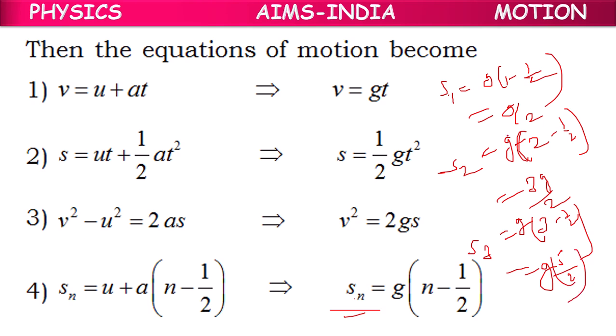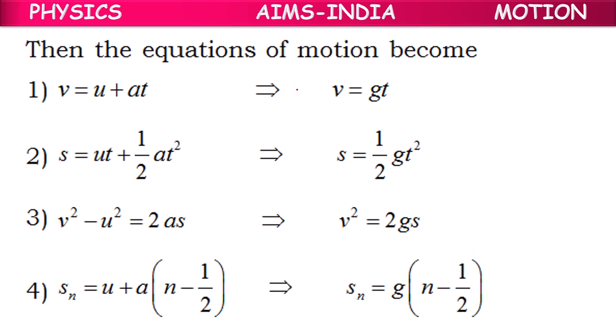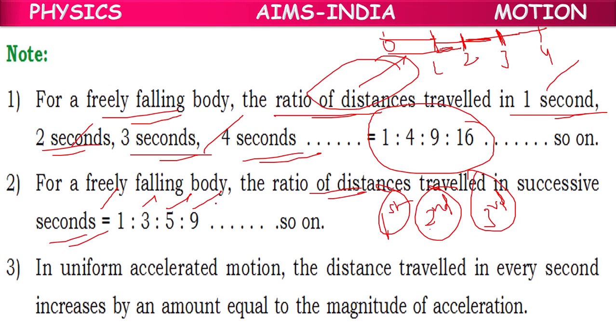If we do the ratio, G cancels, the 2s cancel. What we will be having here? G by 2 is 1, 3G by 2 is 3, 5G by 2 is 5. If you do the ratio, G by 2 cancels. Here there is nothing, means 1. So 1:3:5. Like that, 1:3:5:9 and so on. This is the ratio of distances traveled in successive seconds.